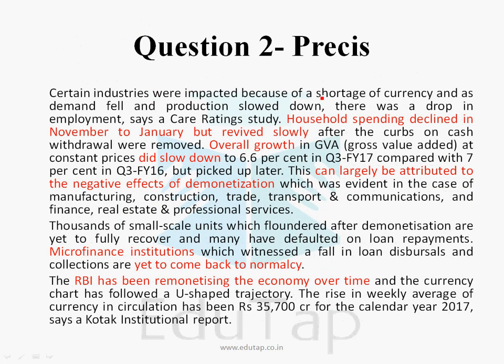Certain industries were impacted because of shortage of currency, and as demand fell and production slowed down, there was a drop in employment, says a CARE Ratings study. Fine. Household spending declined from November to January but revived slowly after the curbs on cash withdrawals were removed. So the important point in this paragraph is that household spending, although affected in the beginning, has now started reviving after the curbs on cash withdrawal have been removed by the government and by the RBI.